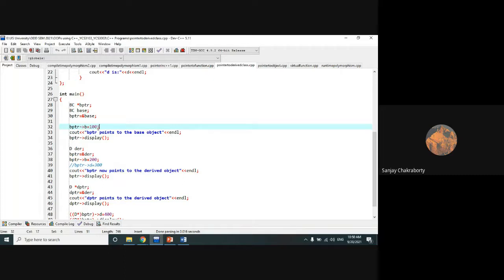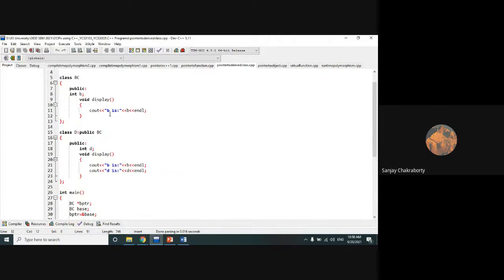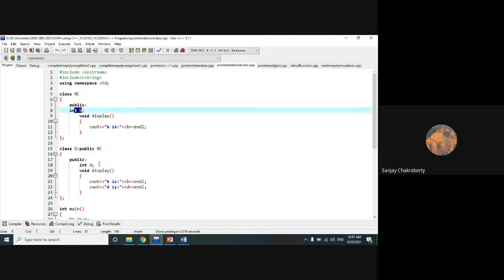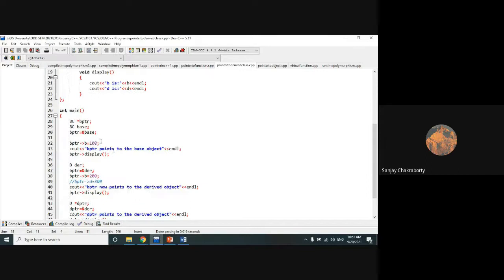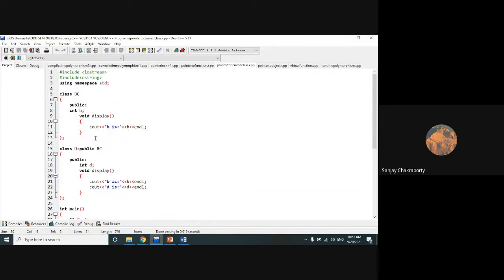So we have initialized the variable B, the member of the BC class. B is the BC class member and D is the D class member, the inherited class member. So the inherited class member we cannot access with the help of BPTR. Why? Because BPTR should store the object address of the D class. Then we are able to access this one.